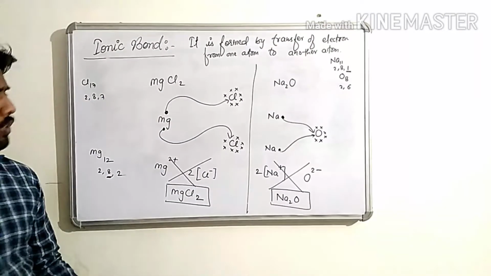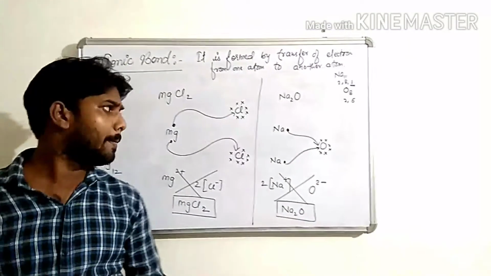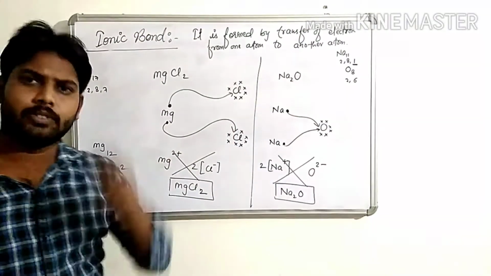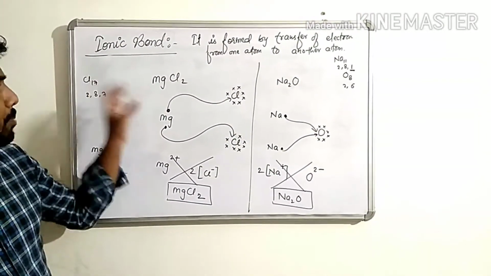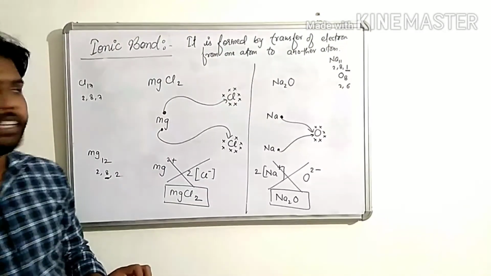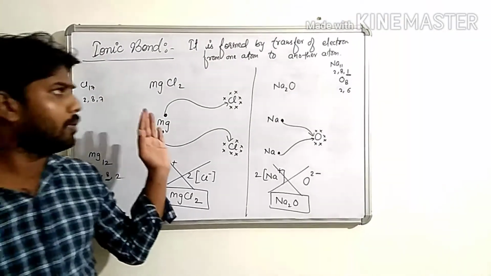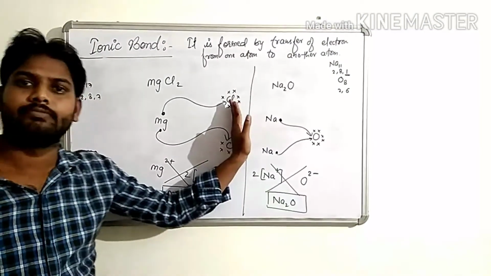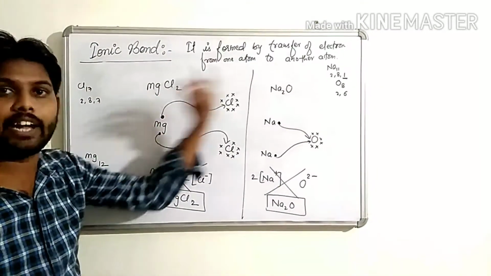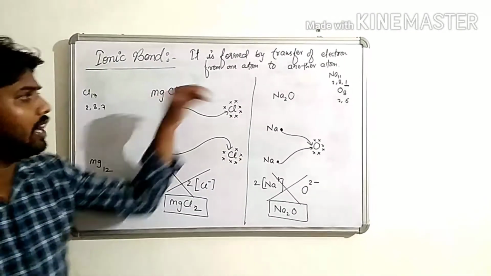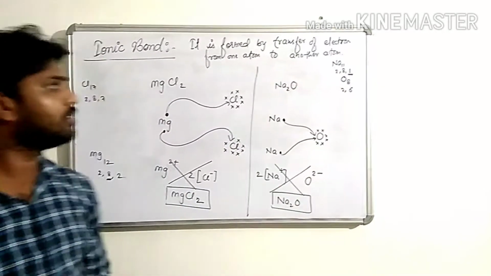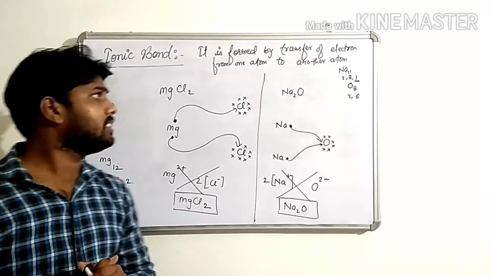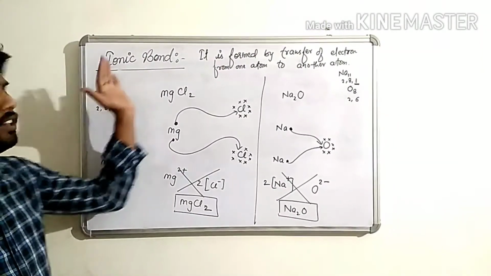So children, we can see from the examples that ionic bond is always formed between metal and non-metal, and this bond is always formed by transfer of electron from one atom to another atom. Clear children? Now we will see the properties or characteristics of ionic bond.